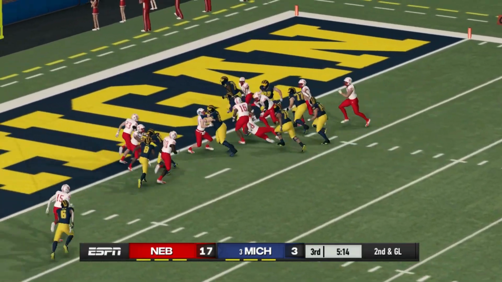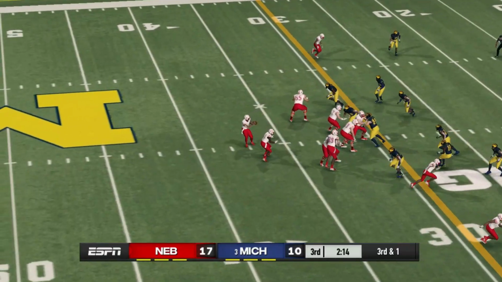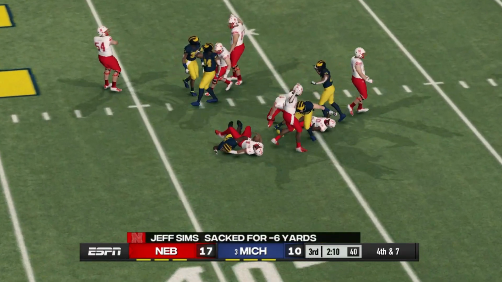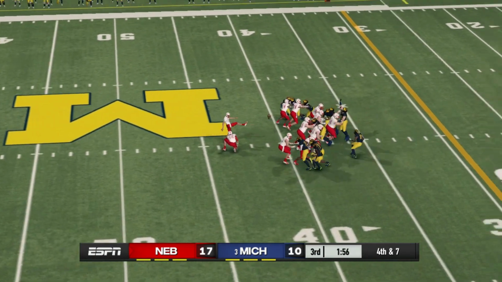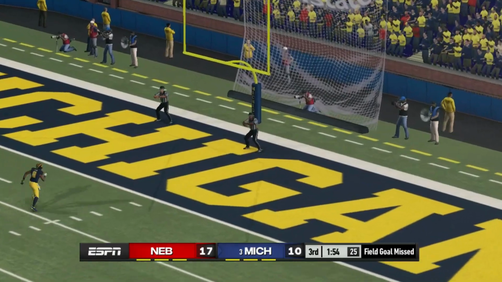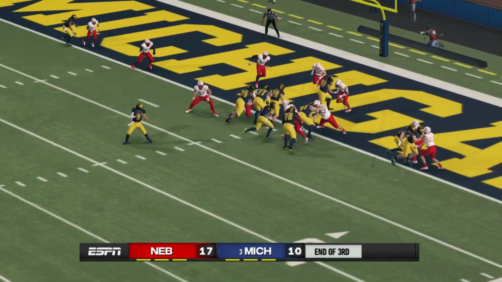We go to the third quarter now. Potentially an upset brewing here, but Donovan Edwards takes that one in for the touchdown. And then Michigan's defense comes up with a big sack on 3rd and 1, pushes Nebraska back. So they have to try a long field goal, and it's no good. And so Michigan's defense gets to stop.